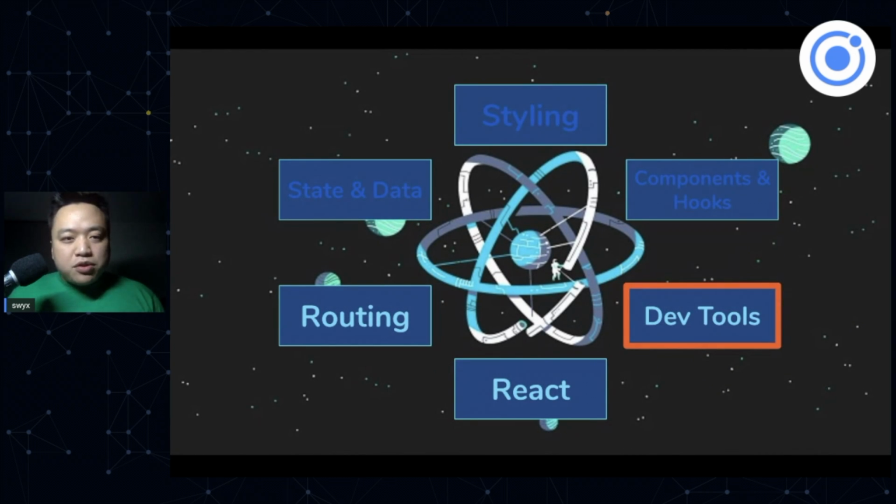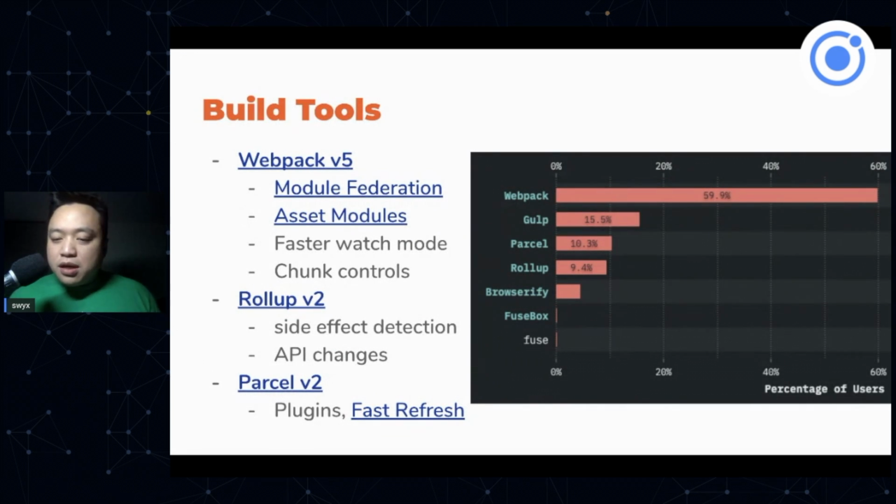All right, build tools. These are like third-party tools, not the responsibility of the React core team. The vast majority of React apps are built using Webpack, and all of them are rolling out new versions. Basically, none of them are huge breaking changes. Rollup v2, Parcel v2. Webpack probably has the most buzz with module federation, which helps you support micro frontends, as well as asset modules. All those default loaders that everyone uses are actually built in now by default, and that's very interesting because that's something that I've talked to Sean Larkin about, but I didn't do anything about it. They did it, so all credit goes to them.